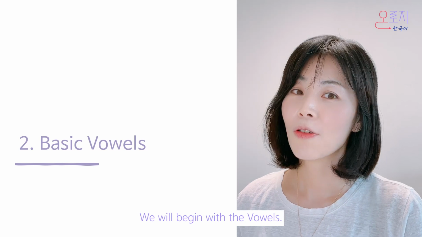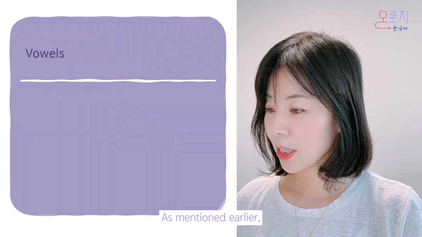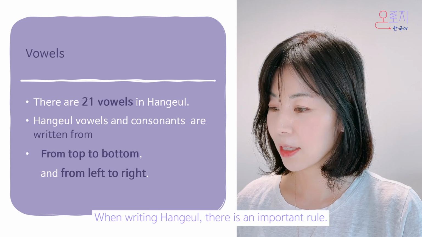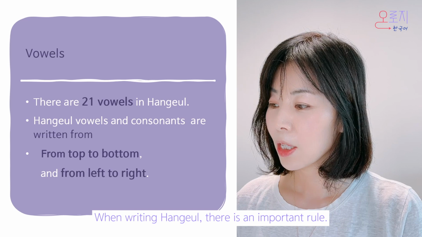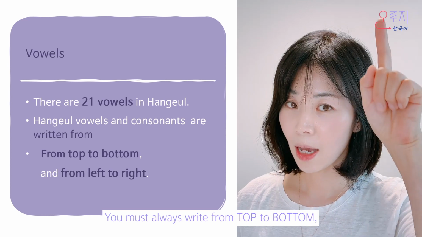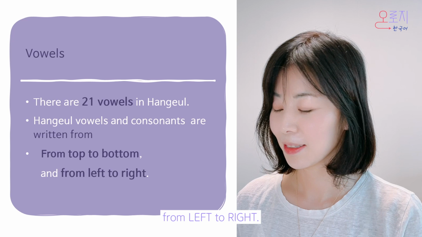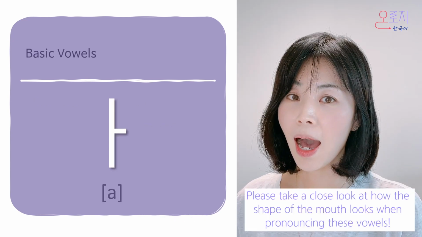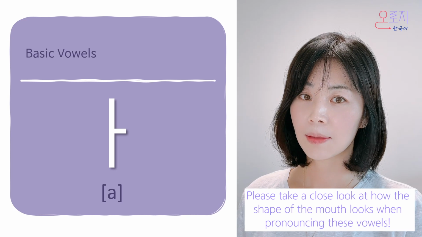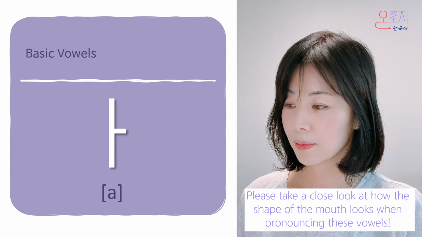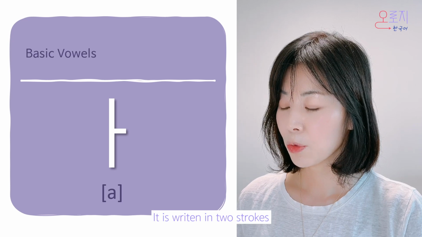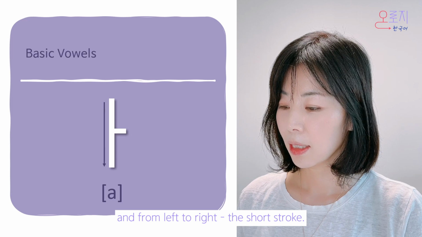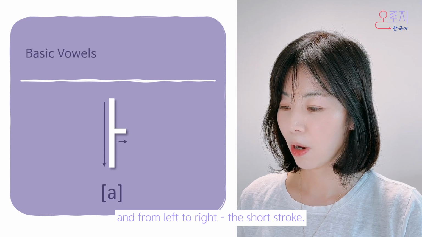We will begin with the vowels. As mentioned earlier, Hangul has 21 vowels. When writing Hangul, there is an important rule. You must always write from top to bottom, left to right. The first vowel is ah, ah, ah. It is written in two strokes, from top to bottom, a longer stroke, and left to right, a short stroke.